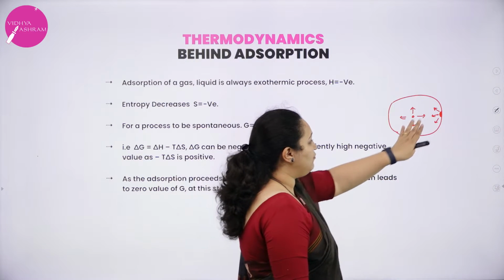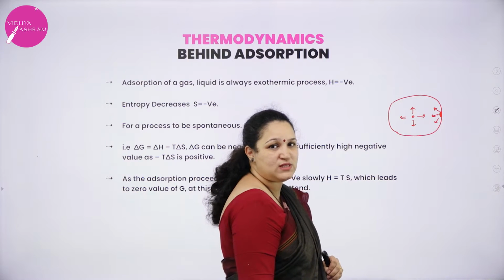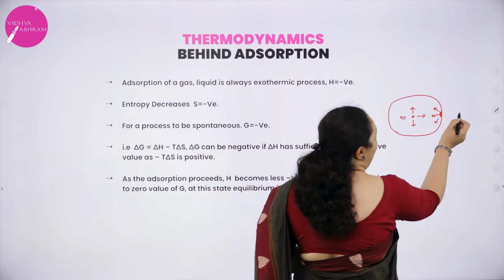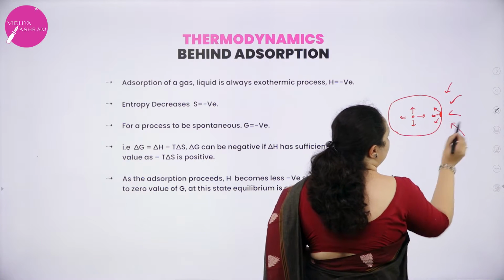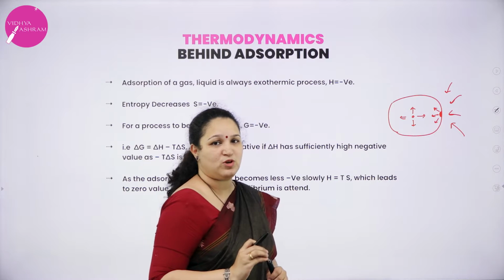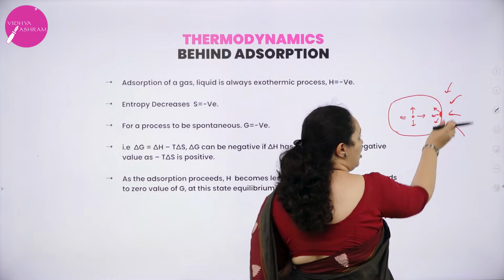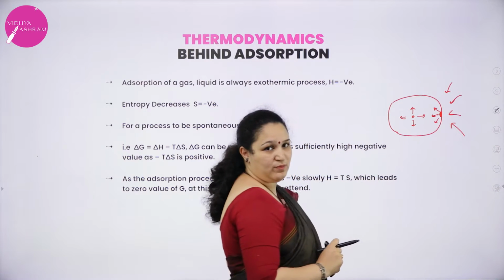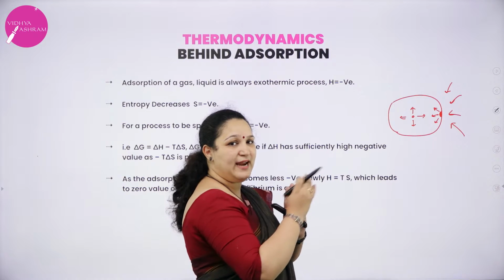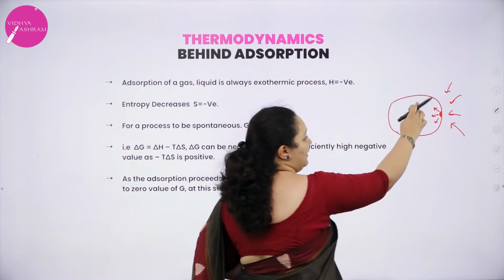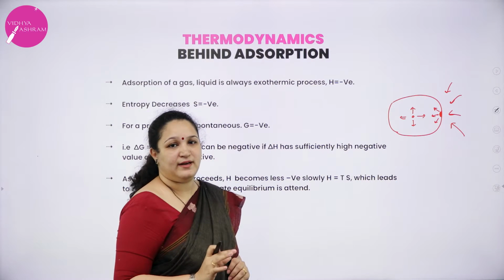So, because of this, to balance the surface residual force, it will try to adsorb, or the adsorption process happens. When the adsorbate comes and gets adsorbed on the surface of the adsorbent, heat is liberated.